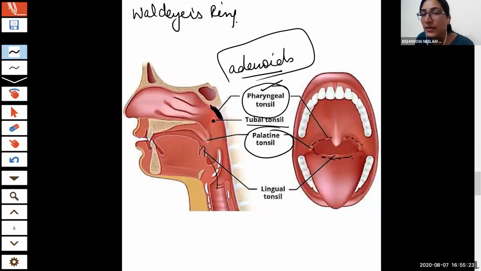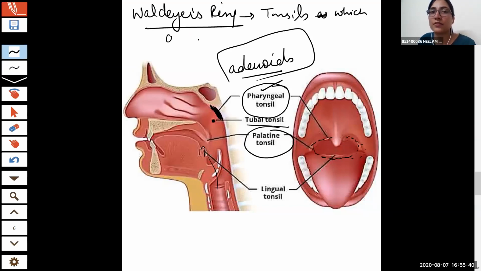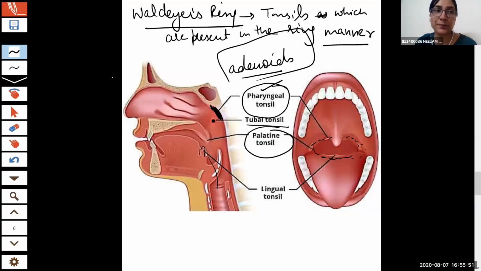So, what is Waldeyer's ring? It is nothing but the tonsils which are present in a ring structure. So Waldeyer's ring is all the tonsils which are present in the ring manner, in the ring structure. Okay. So, we call them Waldeyer's ring.